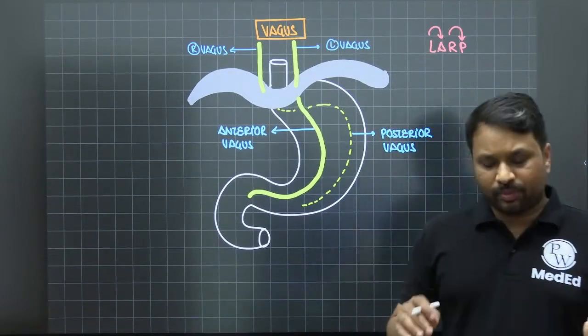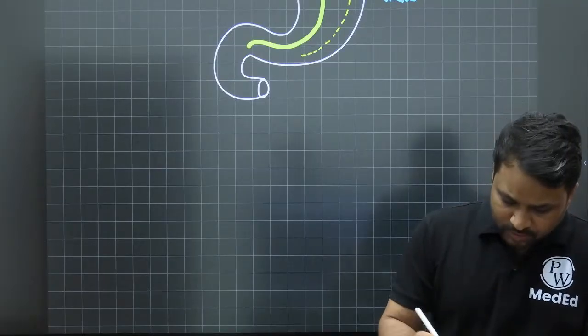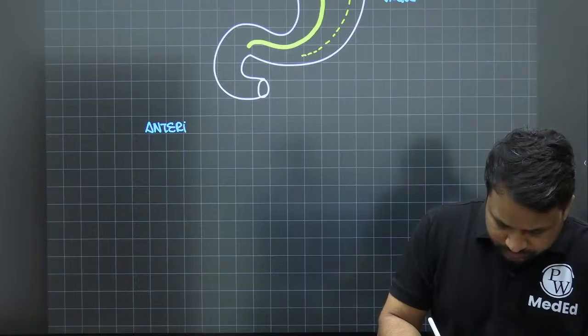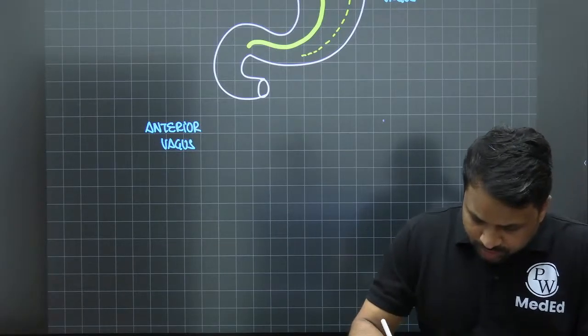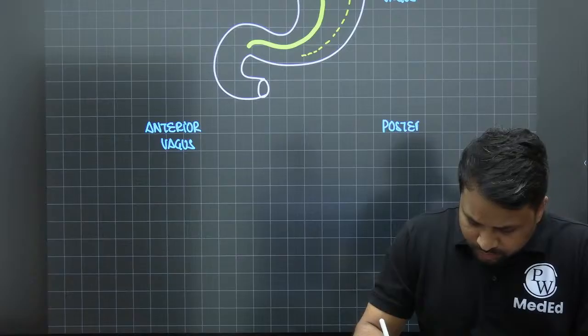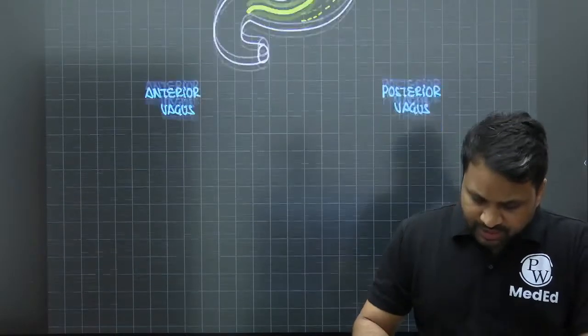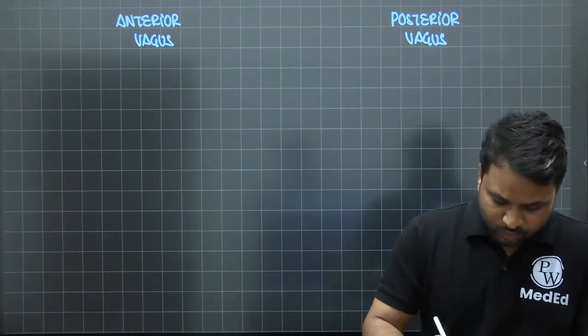We'll talk about the anterior vagus and the posterior vagus separately, discussing the branches of the anterior vagus and the branches of the posterior vagus. We'll try to have the orientation for both of them.